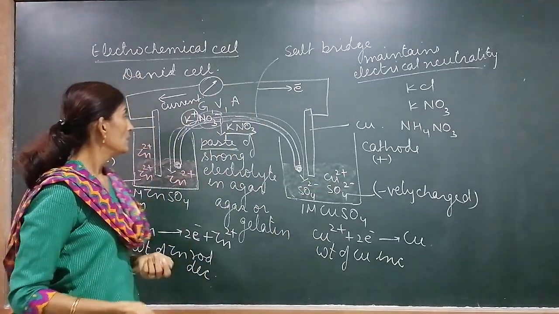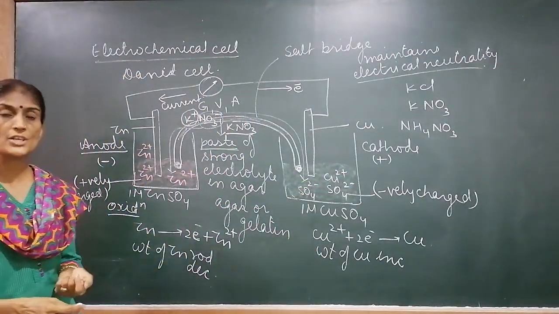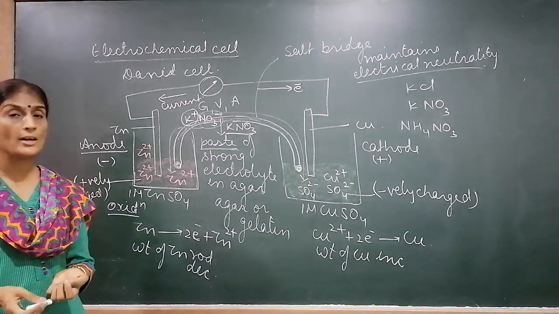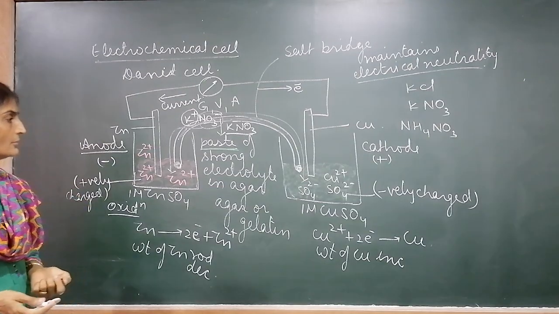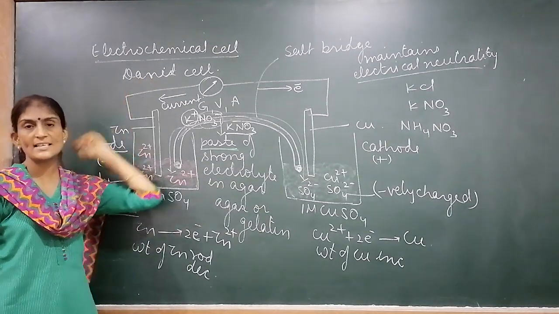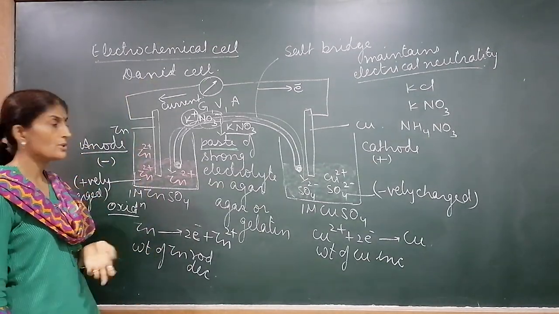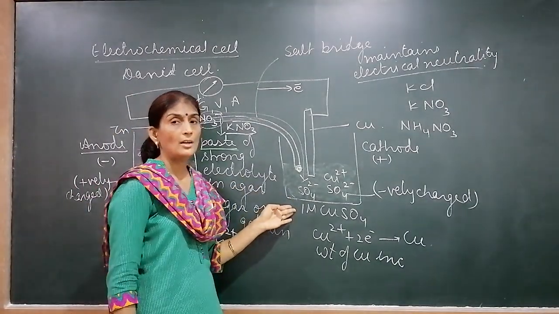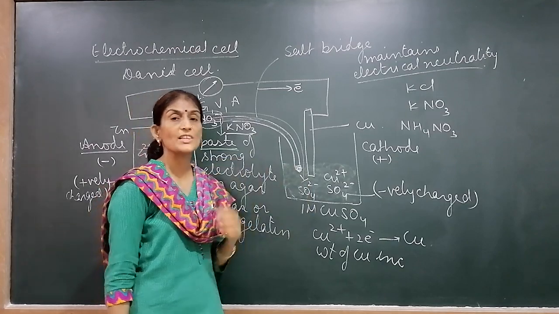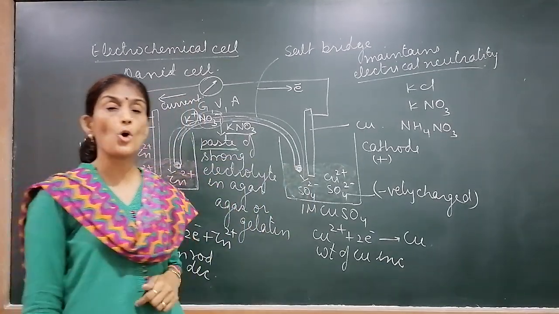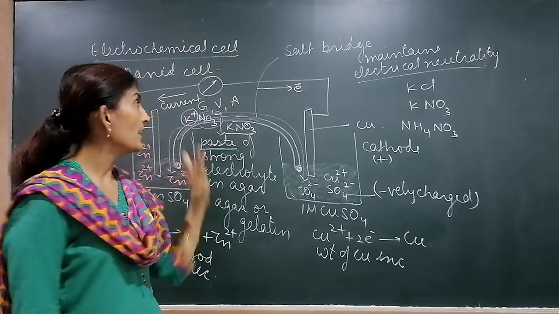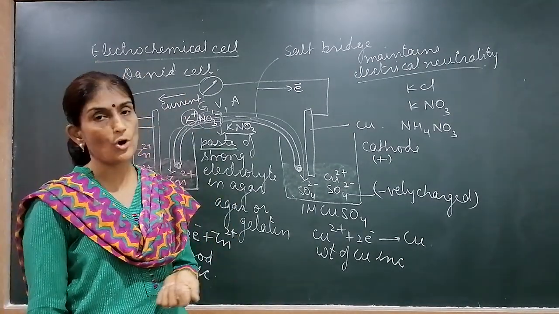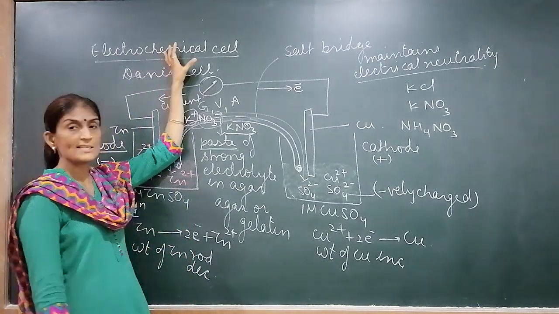This is the working construction of an electrochemical cell, which is known as the Daniell cell. It was prepared by Daniell, that's why it is known as the Daniell cell. We can use other electrodes also. Instead of zinc, we can use copper, and instead of this copper, we can use silver. Any two half cells with different solutions and different rods can be prepared, and we can calculate whether they are producing electricity or not. So what is the principle of this electrochemical cell?